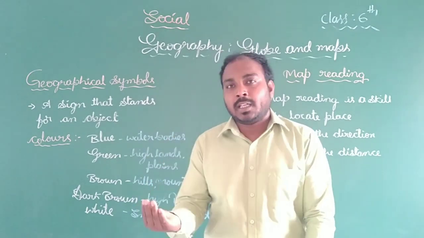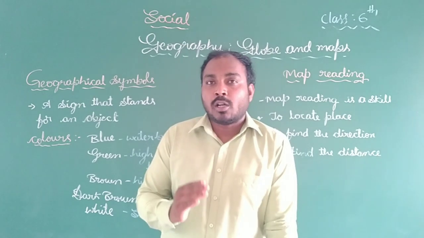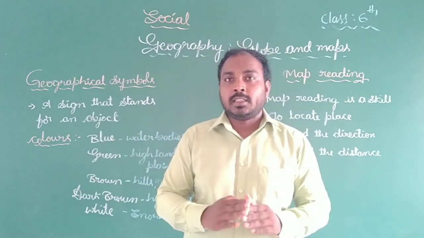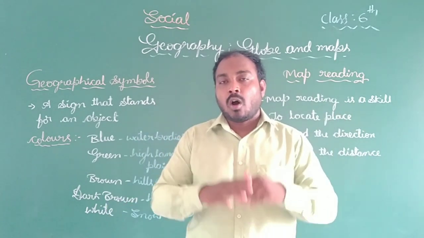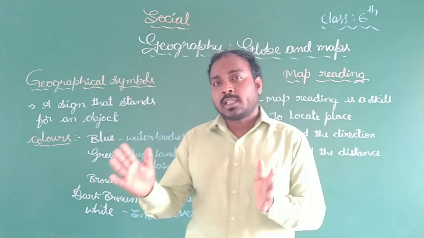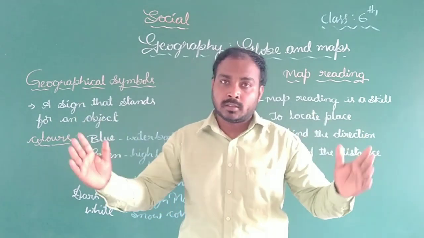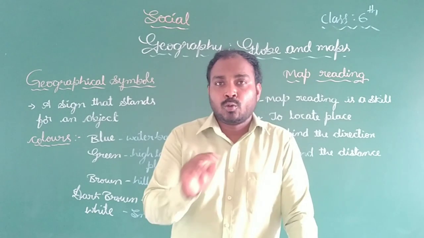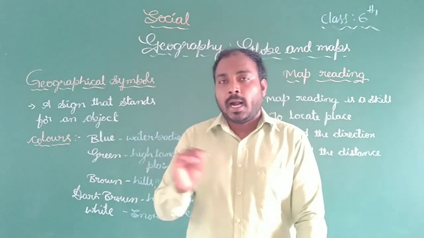And the other one is the small scale maps. Small scale maps represent large areas, in the sense that in one map you can see all continents, all countries, and all the water bodies. Small scale maps are divided into two kinds, wall maps and atlas.